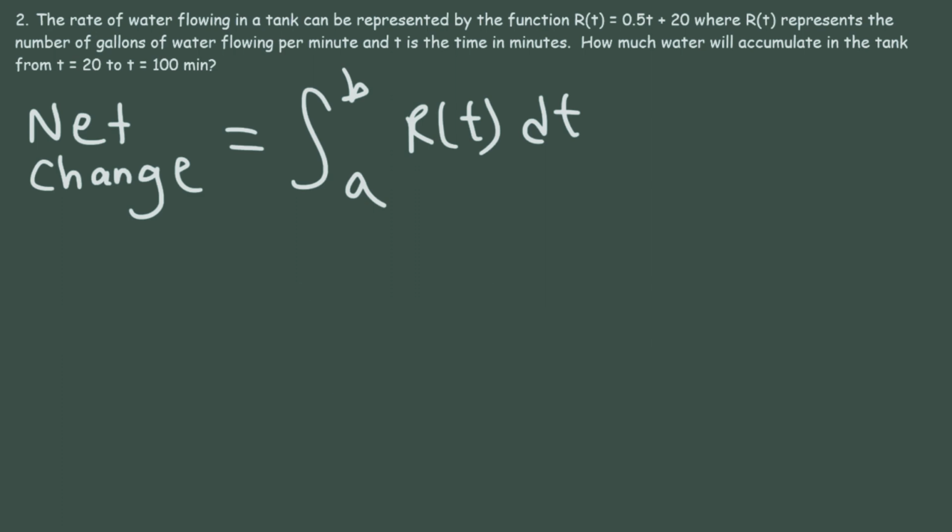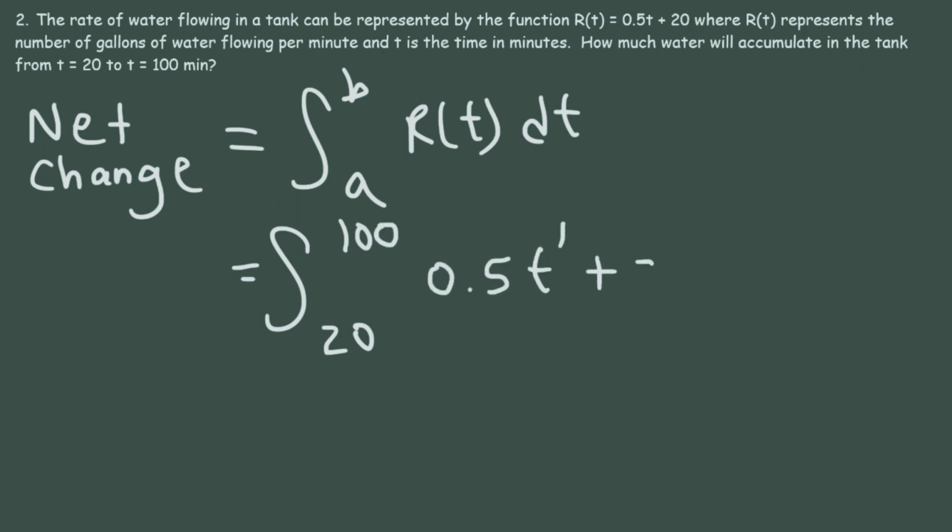So going back to this problem, to calculate how much water will accumulate in a tank in those 80 minutes, we can see that a is 20, that's the lower limit. b is 100. r of t is 0.5t plus 20. So let's go ahead and find the antiderivative of 0.5t and 20.